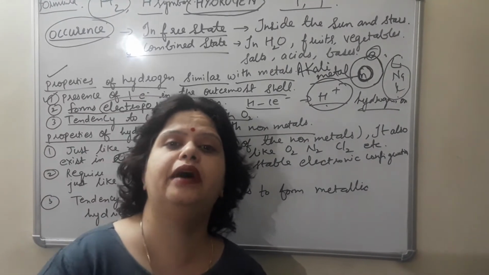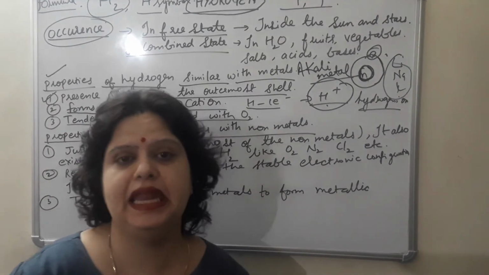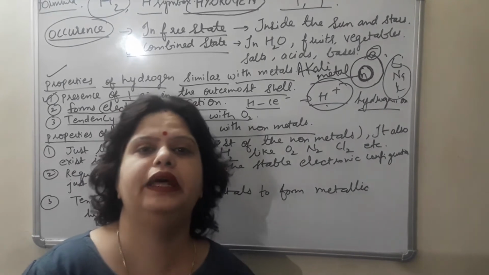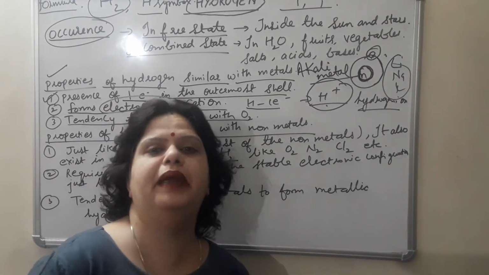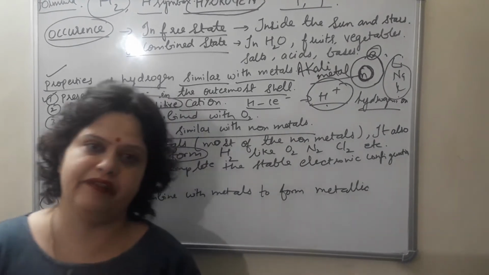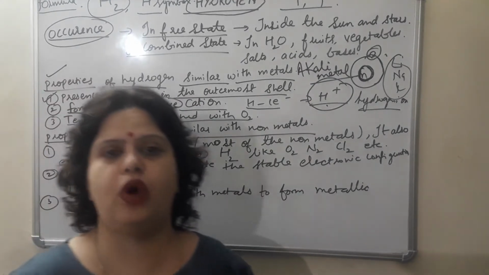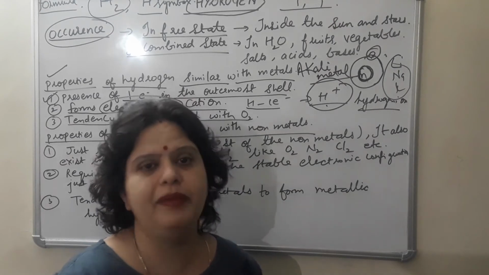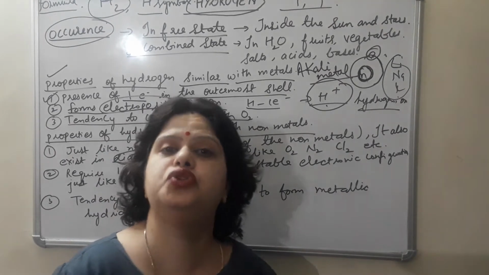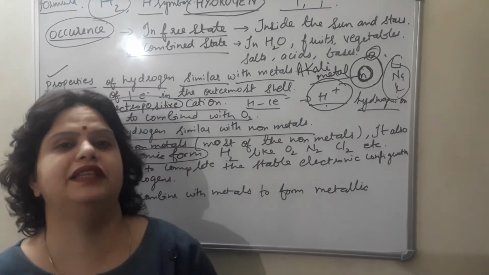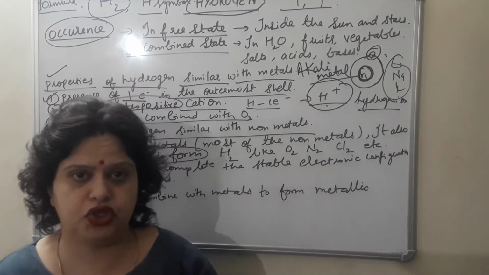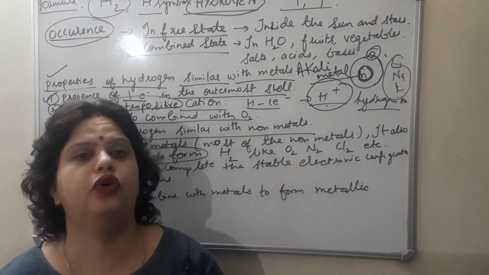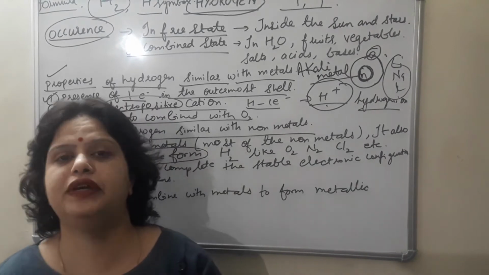It is the total number of atoms present in one molecule of a particular element which exists independently, which can participate in chemical reaction. So just like most of the non-metals, hydrogen also exists in diatomic form. Its atomicity is also 2, like other non-metals such as N2 nitrogen, O2 oxygen, F2 fluorine, I2 iodine. So this is the first similarity.